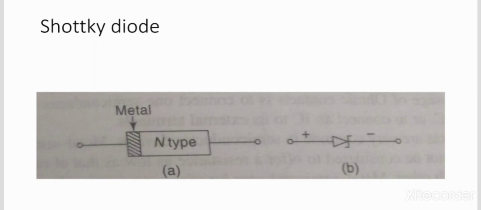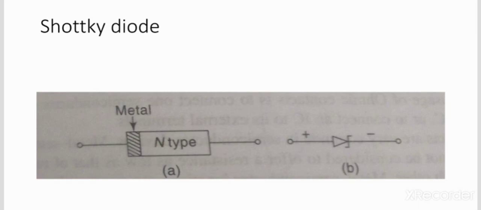So here the Schottky diode is formed when a metal, such as aluminum, is brought into contact with a moderately doped n-type semiconducting material. It is shown in the figure. It is a unipolar device. The Schottky diode is a unipolar device because it has electrons as majority carriers on both sides of the junction. Hence there is no depletion layer formed near the junction.